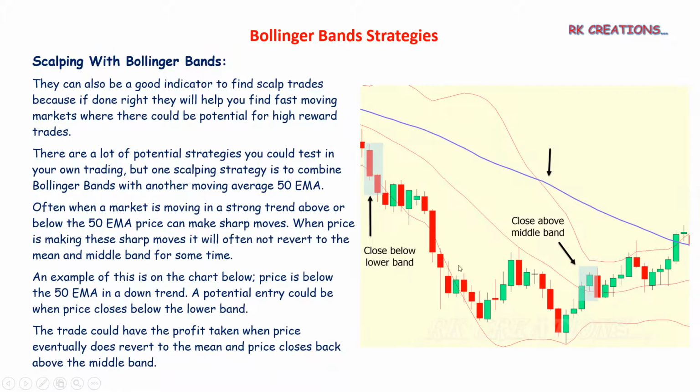The next strategy is scalping with Bollinger Bands. Scalping means momentum trades. In a fast moving market, you have to catch hold of some momentum, enter the market and then exit. In this too we use the 50 EMA, the exponential moving average line. The bands are below it. Where to enter?